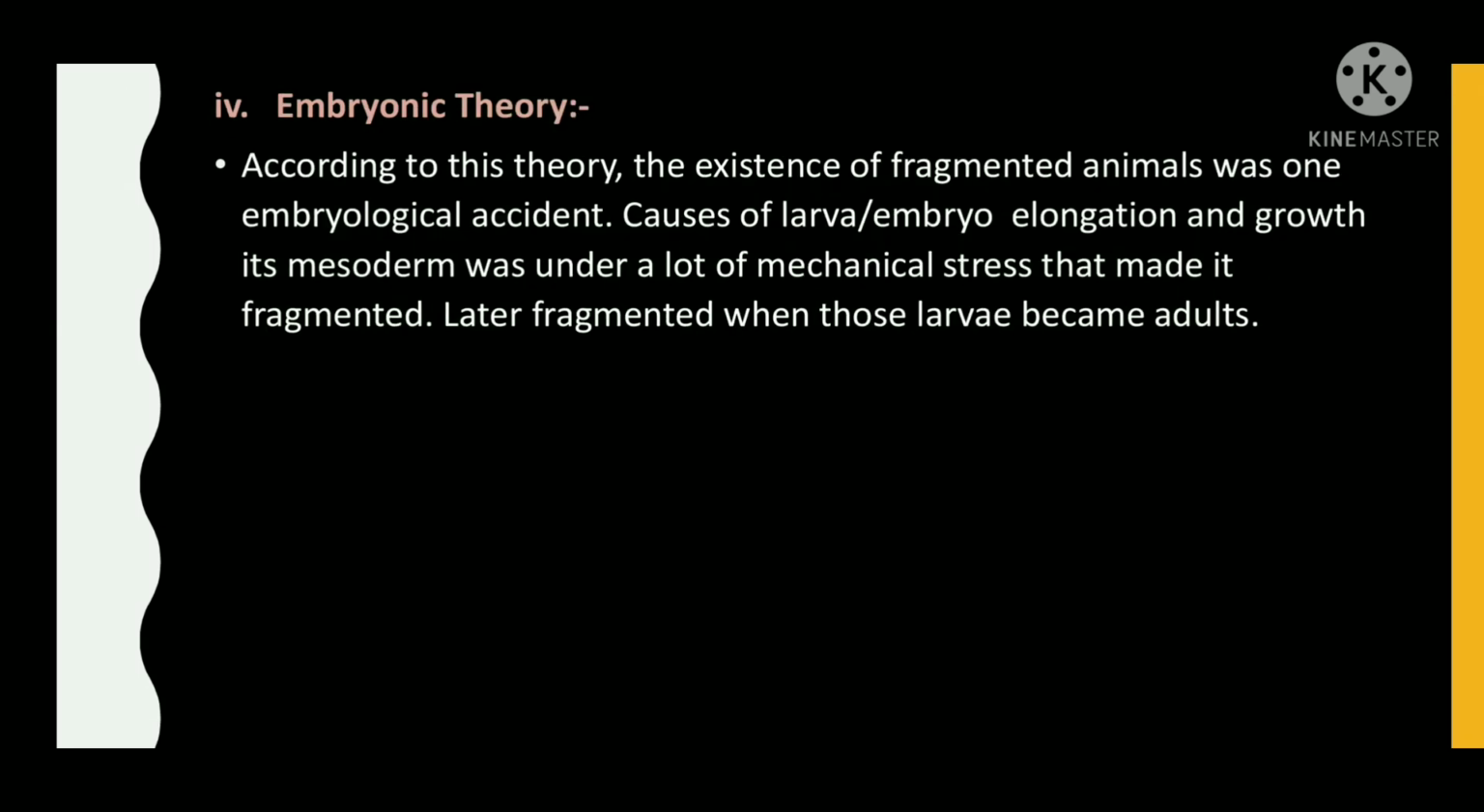Embryonic theory. According to this theory, the existence of segmented animals was one embryological accident. Because of larval or embryo elongation and growth, its mesoderm was under a lot of mechanical stress that made it fragmented. Later segmentation occurs when those larvae became adults.